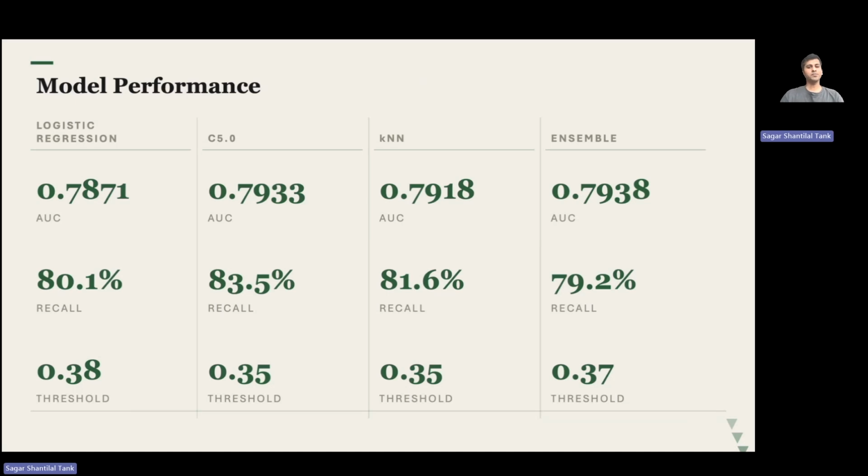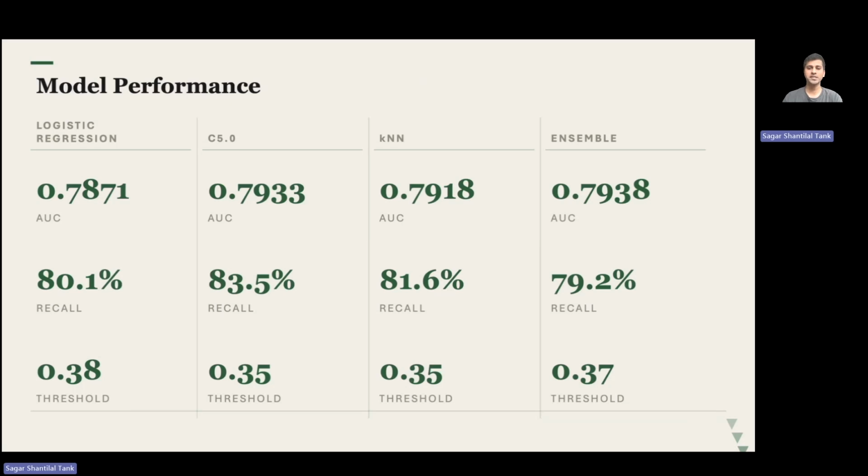So looking at the model performance here, first of all, I optimized thresholds by maximizing F1 on out-of-fold predictions, and I found that all four fell below 0.5, which is clinically appropriate for disease screening. Let's look at the results here. The logistic regression achieved an AUC of 0.7871 and a recall of 80.1%. The C5.0 had the highest recall of all four models at 83.5%, confirming that boosted trees capture nonlinear risk patterns. And KNN achieved 81.6, which is still good on recall, and an AUC of 0.7918.